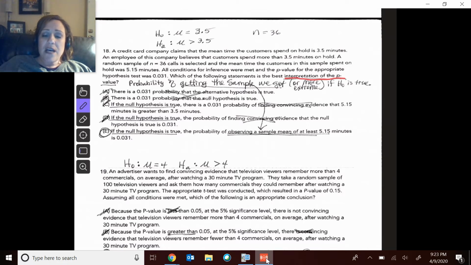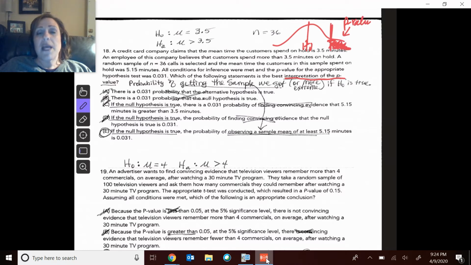So if the data truly is centered in the middle where H0 is, p-value is the probability of getting that sample or something more extreme. That's your p-value.